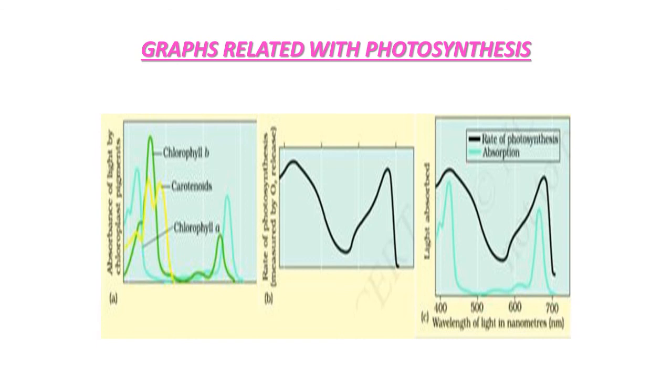Graph B is the action spectrum of photosynthesis. And the third graph shows the action spectrum of photosynthesis superimposed on the absorption spectrum of chlorophyll A. By comparing all three graphs, you can come to know the detailed mechanism of photosynthesis and the various wavelengths of light related with it.